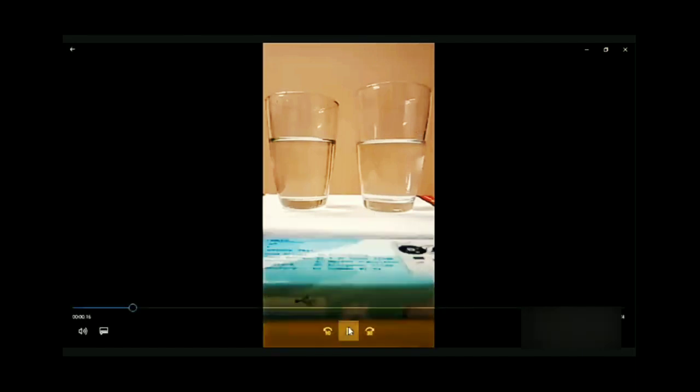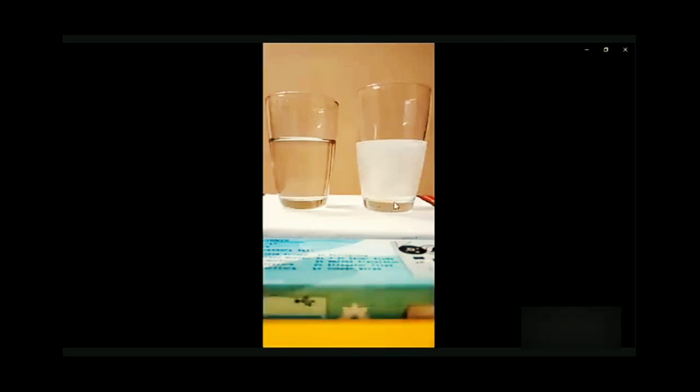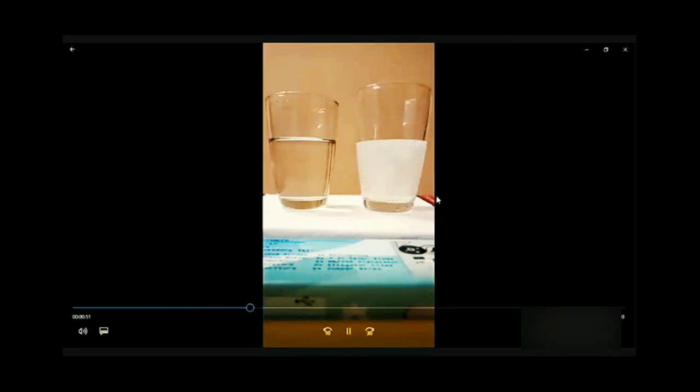So I am taking one tablet and putting it into the water of the glass, and now I will check how much time it will take. I have just dropped the tablet in the glass, and you see the tablet is getting dissolved in the water. The dissolution is fast, but still it's dissolving. Let's wait a few more seconds till the entire tablet gets dissolved.